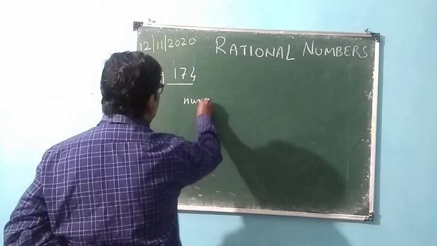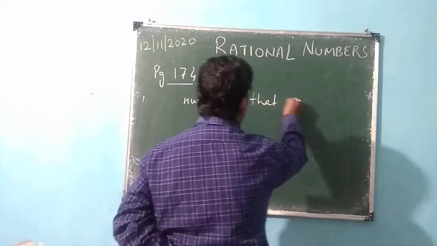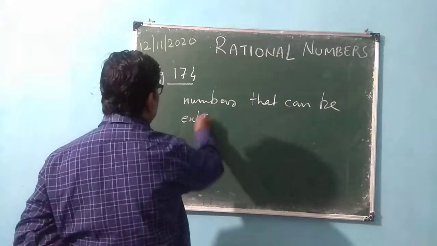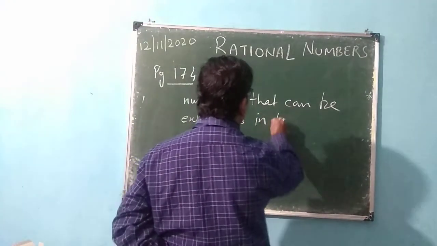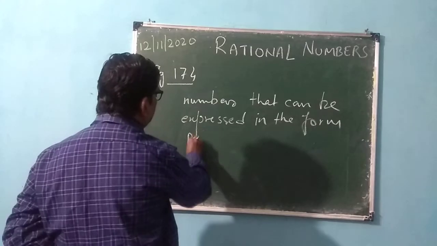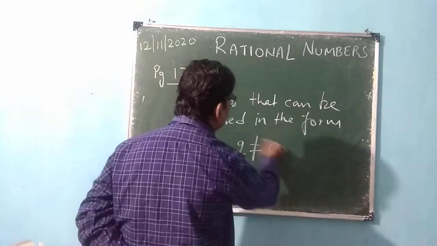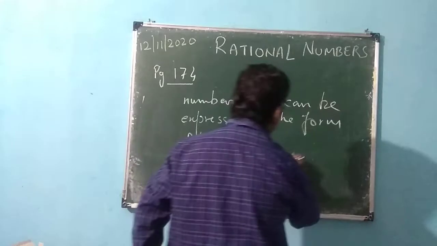Numbers that can be expressed in the form p by q, where q is not equal to 0, and p and q are integers.